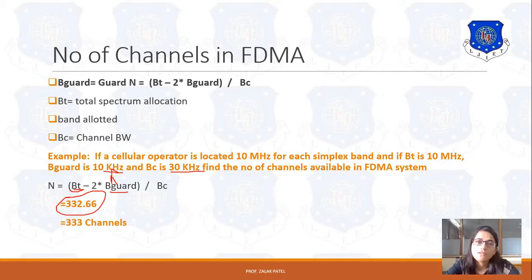In the next session, we will discuss the time division multiple access technique.